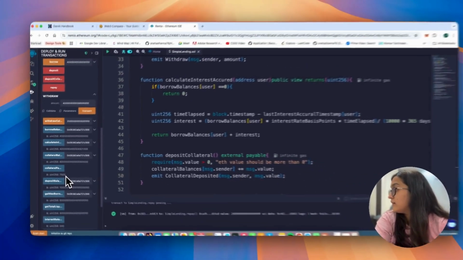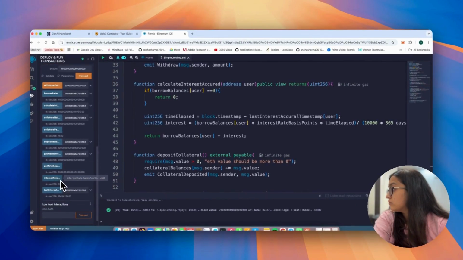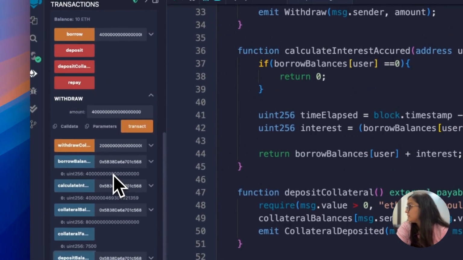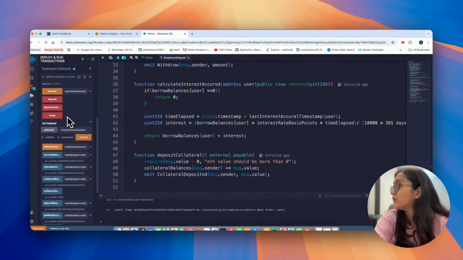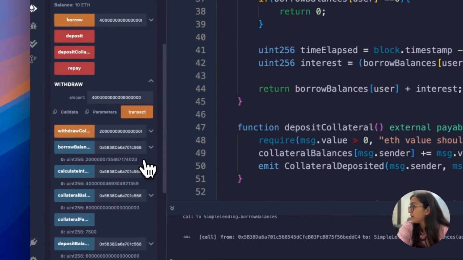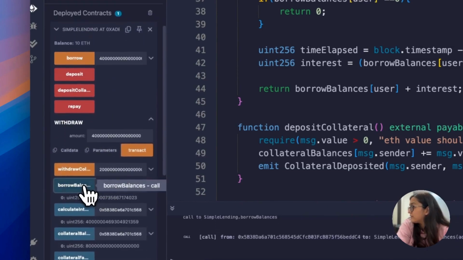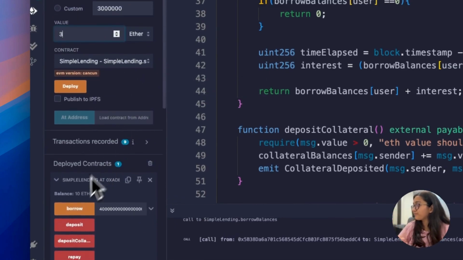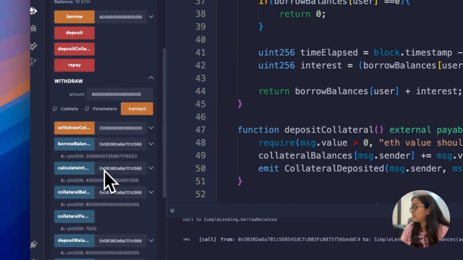Okay, great. Now I would say deposit balance is at 6. Borrow balances. Now this is left, right? Because I borrowed 4 ETH and I repaid 2 with the last repay, and this is with the interest. So now that I have this, if I check it again, okay, great. Now if I do like 3 ETH, here I have 10 ETH, and I just say, hey, I want to deposit 3 ETH and repay the entire thing.